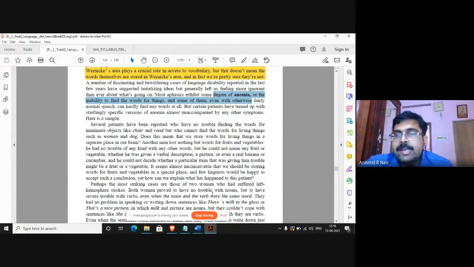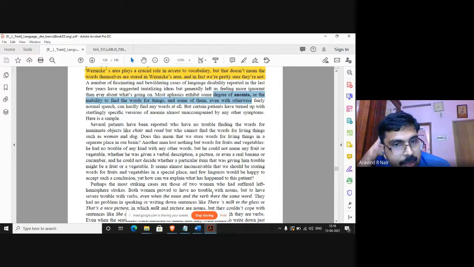So all of this is telling us that words are organized in certain ways. Maybe they are organized according to the category they belong in. Maybe all the words for vegetables and fruits are stored in a certain area of the brain, and if that area is damaged, we won't be able to say anything about vegetables or fruits.